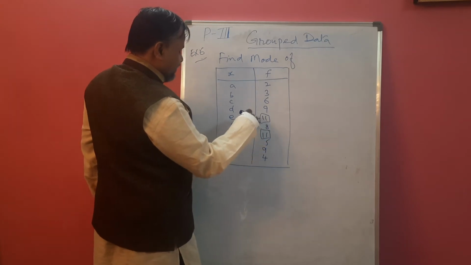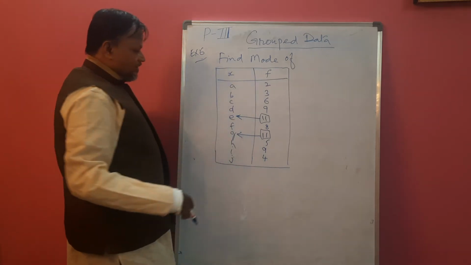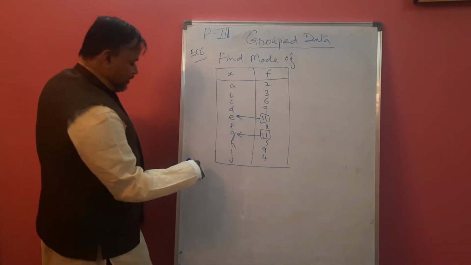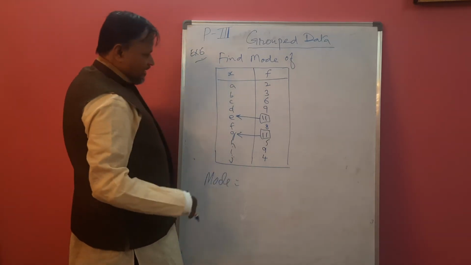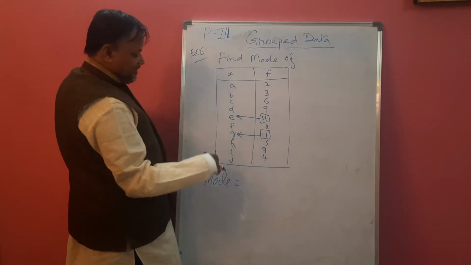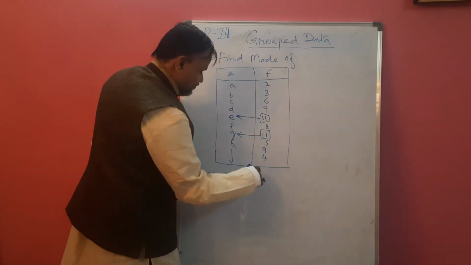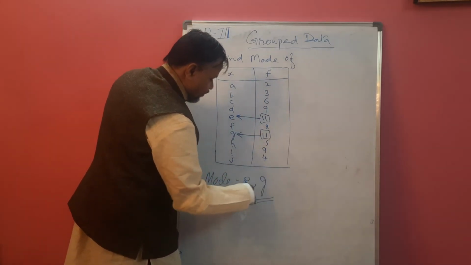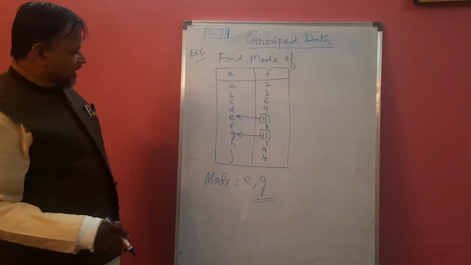So in this one, for these two corresponding values, we get the mode. Mode is the maximum repeated, E. So E is one mode, another is G. So our mode is E and G. Two values we will get.